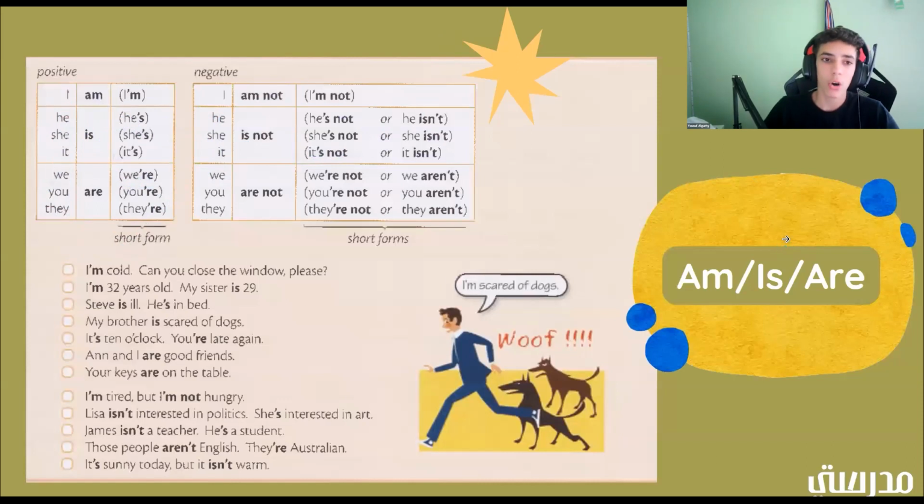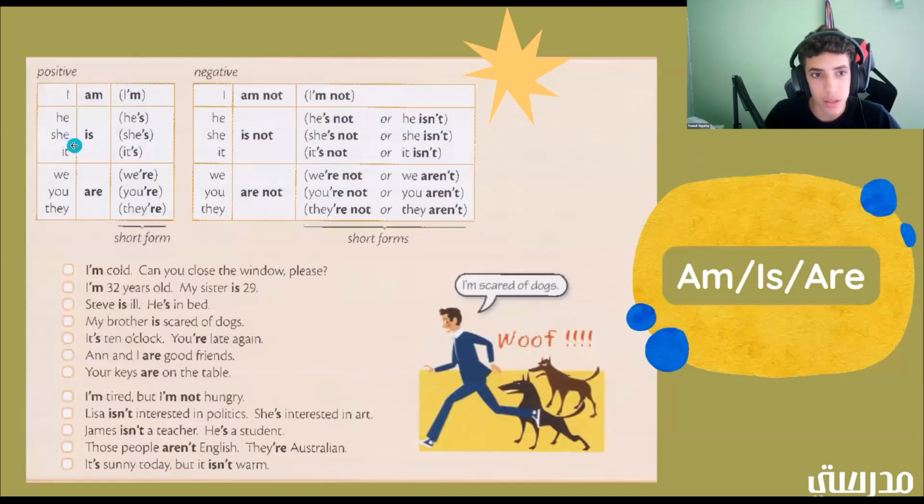And also, all your answers, just write them in the chat and I'll read them. So he is, the short form is he's. Good job. Does anybody know the short form for he is not? He's not. Or it could be he isn't. You're right. So there's two different ways to say this one. You could say he's not, or you could say he isn't. Okay? Good job.